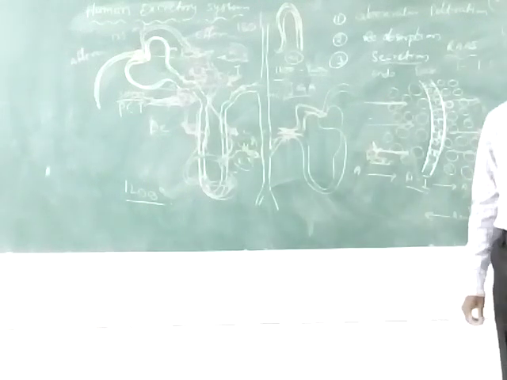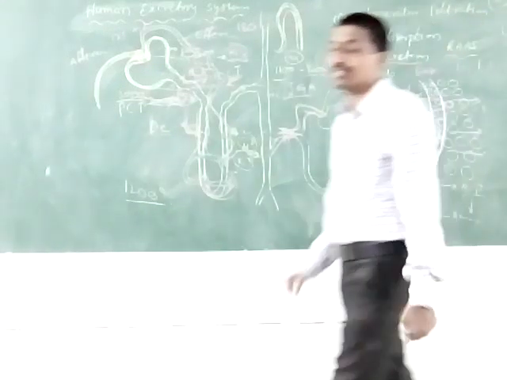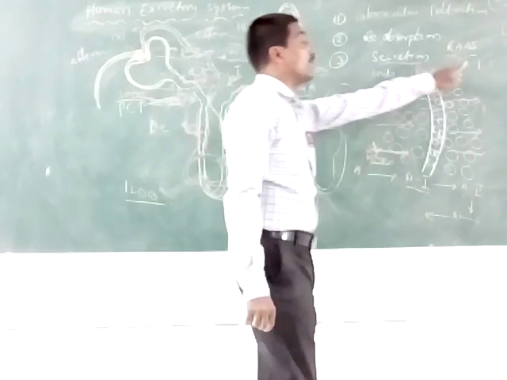Also 25 to 30 grams of urine solids are excreted from our body daily. It is known as micturition.